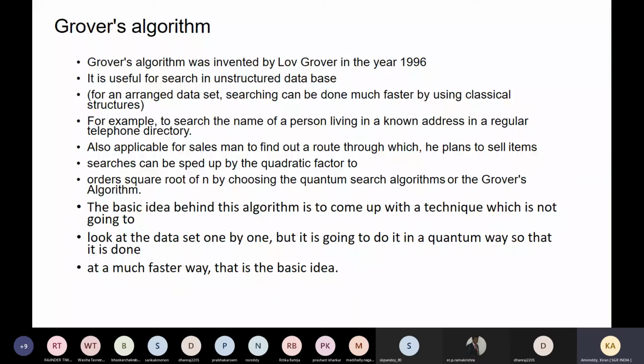Okay, coming back to Grover's algorithm. Grover's algorithm is just named after its inventor, and what it is useful for is the searching problem I mentioned this morning.